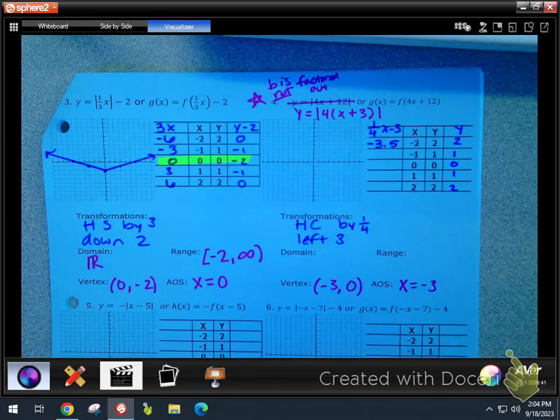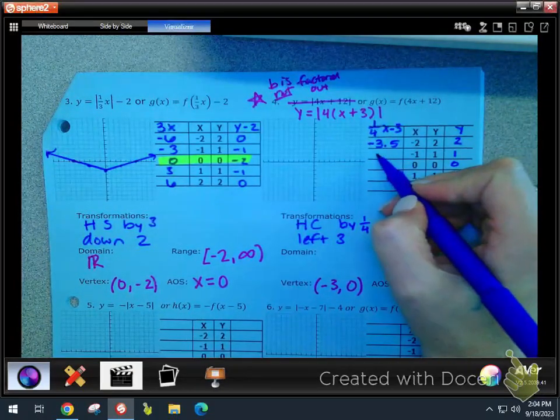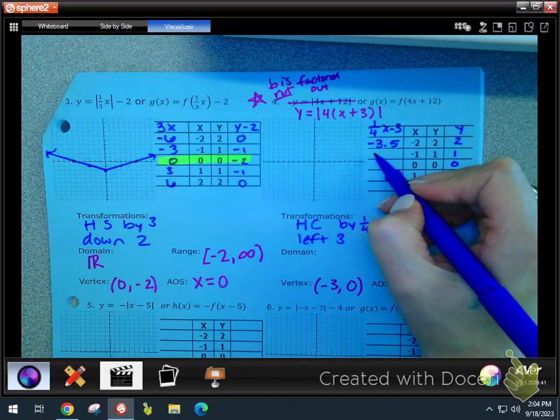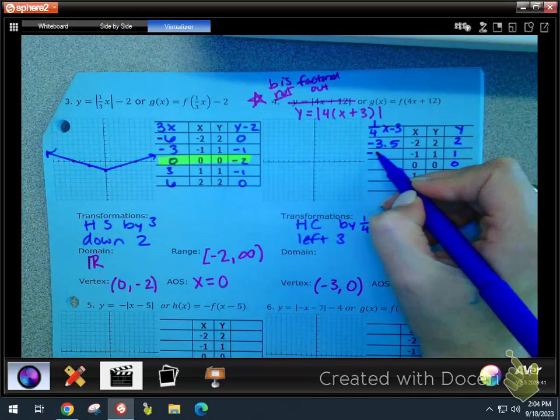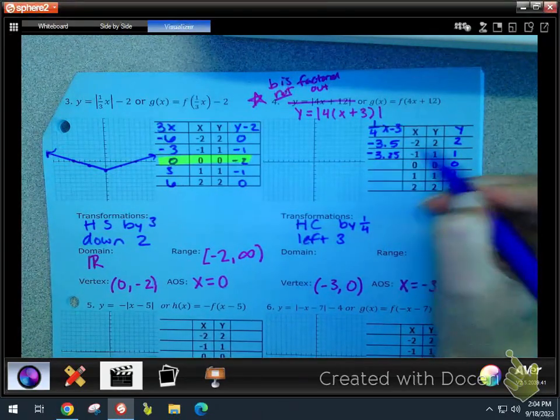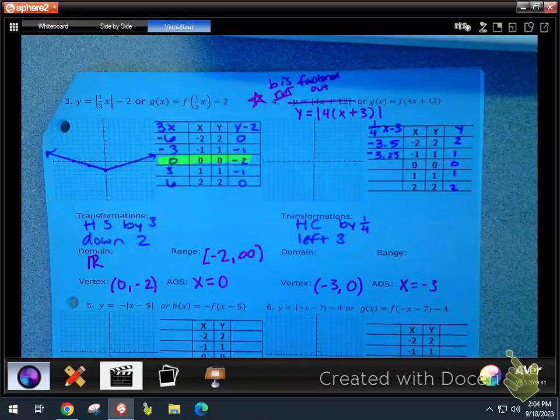Okay, and I'm okay with going to decimals on these because it's mental math and that's hard. 1/4 times negative 1 is negative 0.25, minus 3. Okay, 0.